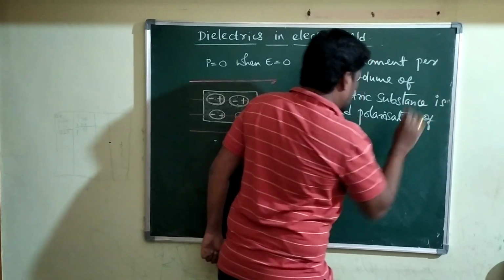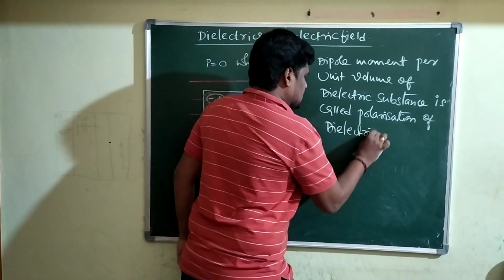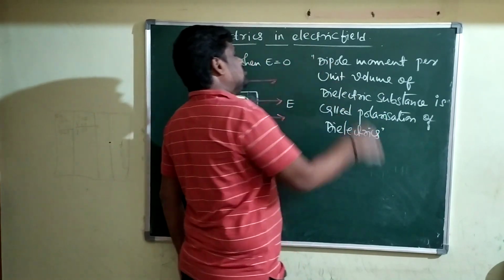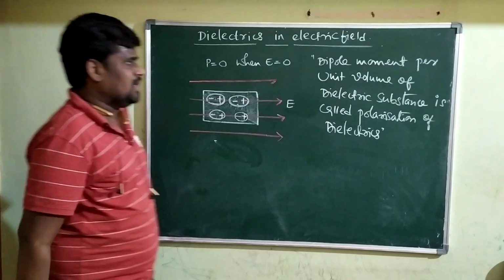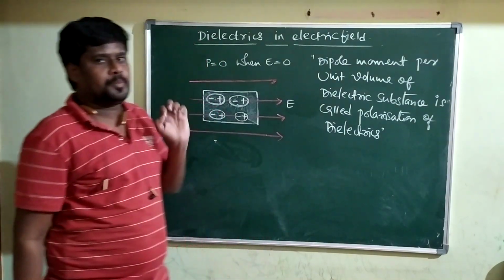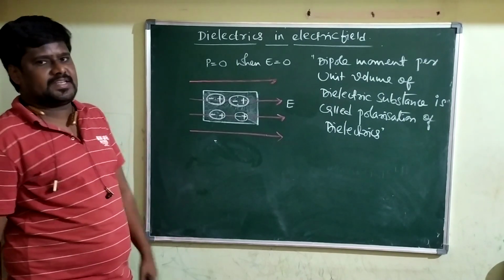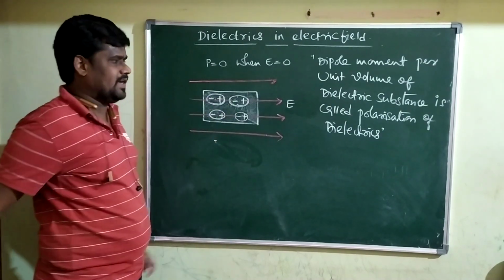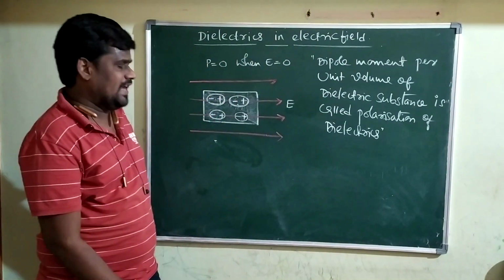So the polarization of dielectric material is defined as the dipole moment per unit volume of a given dielectric substance when it is placed inside the electric field.